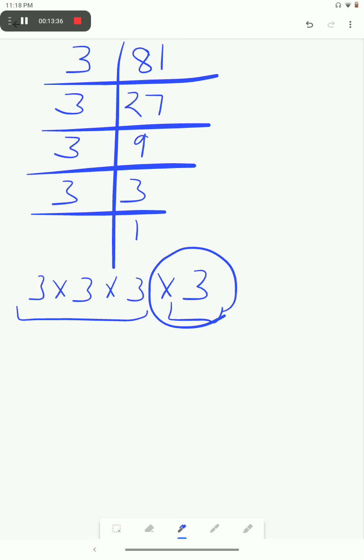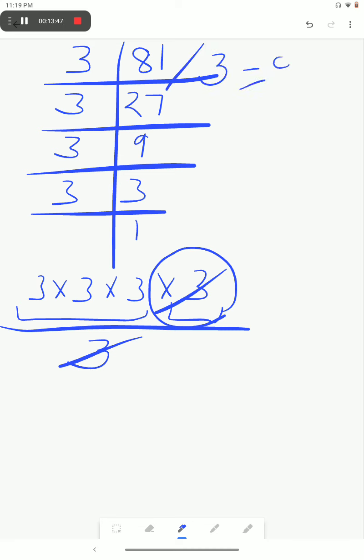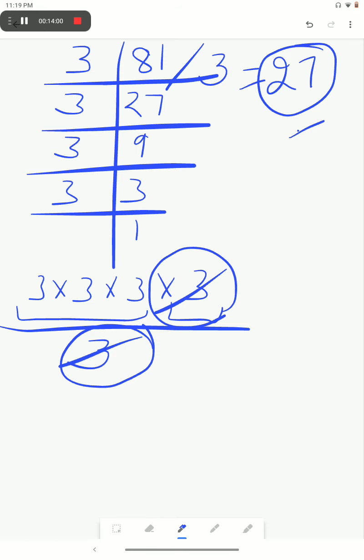It means we will have to divide this number by 3 and it will get cancelled out. It means we need to divide 81 by 3 and we will get 27, which is a perfect cube. So what will be the answer? The answer is 3. We should divide this number by 3 so that the quotient is a perfect cube. Okay. Now move to the next part.